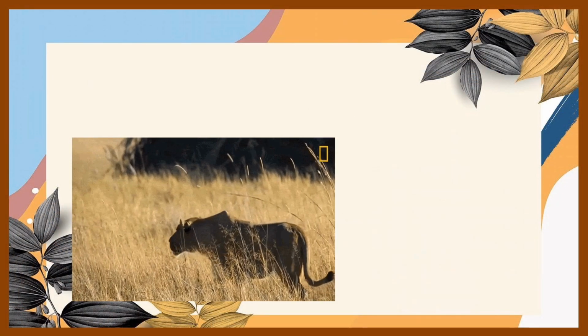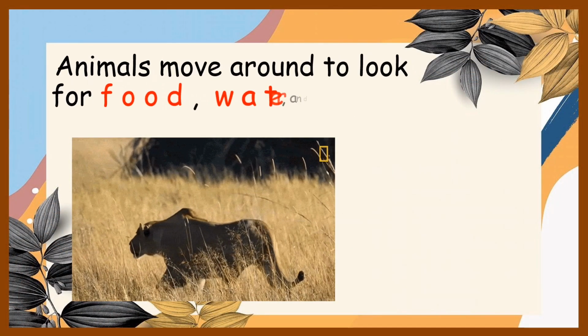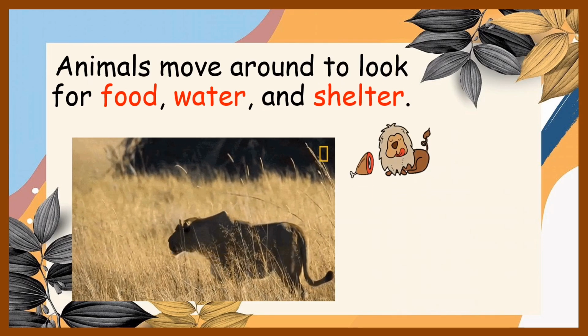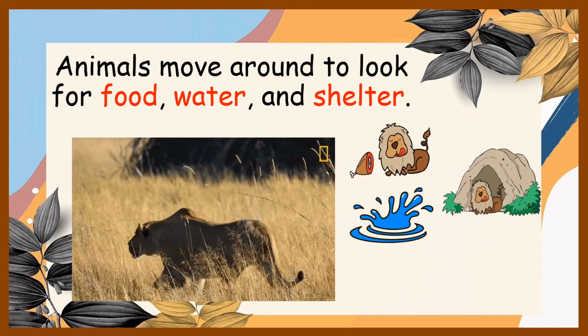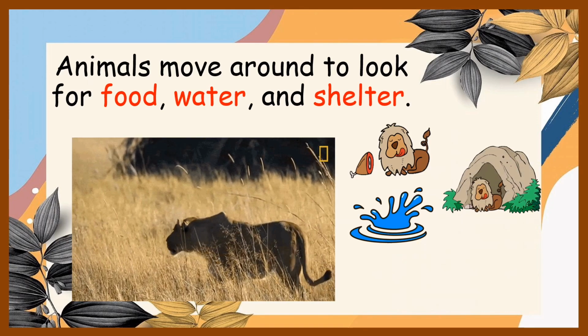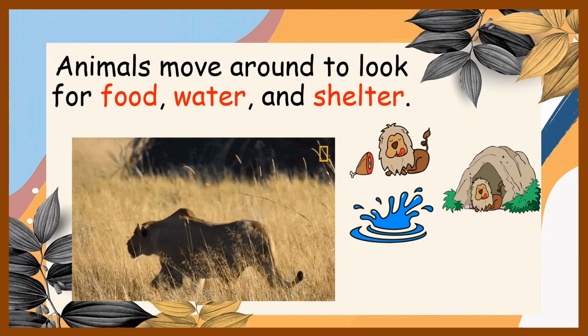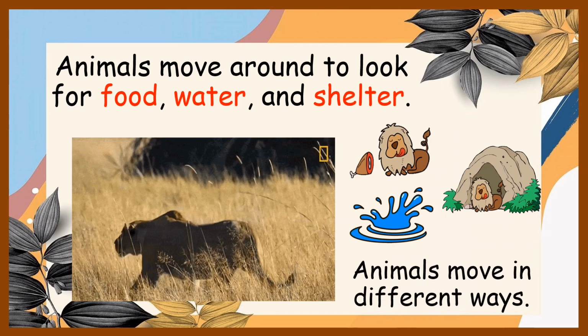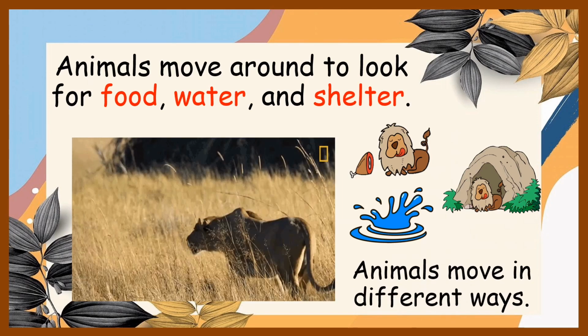Why does the animal move? In order to survive, animals move around to look for food, water, and shelter. They also move to escape from their enemies and to find mate to have young. What are the different movements of the animals? Animals move in different ways.